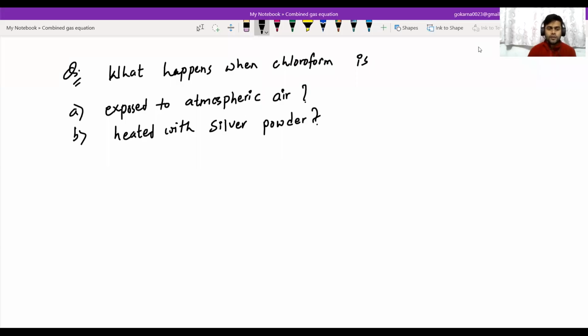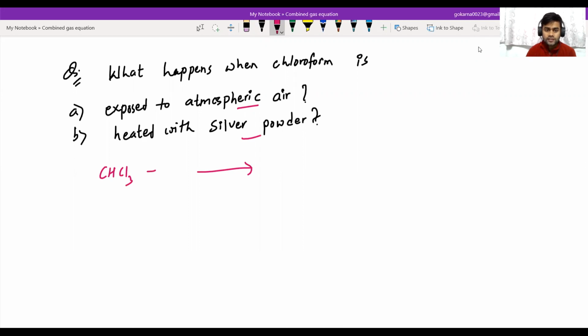So another question here: what happens when chloroform is exposed to atmospheric air, and what happens when chloroform is heated with silver powder? First of all, we react chloroform, CHCl3, with atmospheric oxygen in the presence of sunlight.